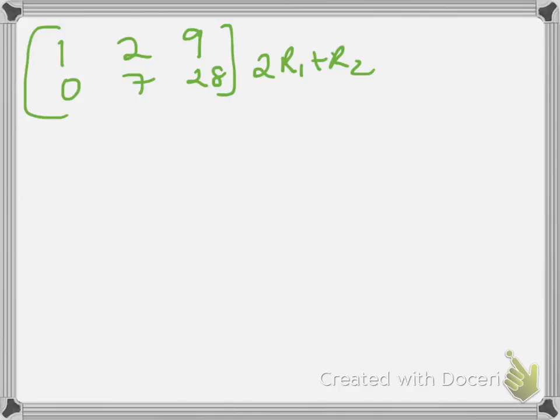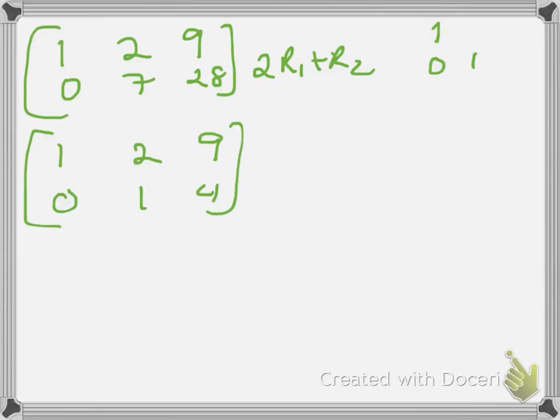Okay, so here we are again, and I have a 1 and a 0, right? And so now I need the y of the second guy to be 1. So what I'm going to do is multiply the whole bottom row by 1/7. So I still keep 1, 2, and 9. Then I get 0, 1, and 4. And that's because I multiplied row 2 by 1/7. Okay, so now I know what y is.